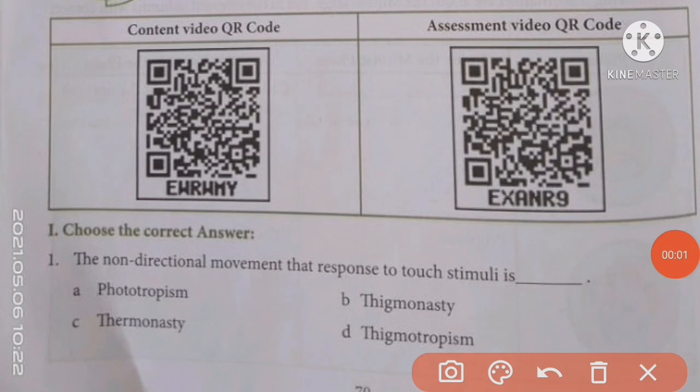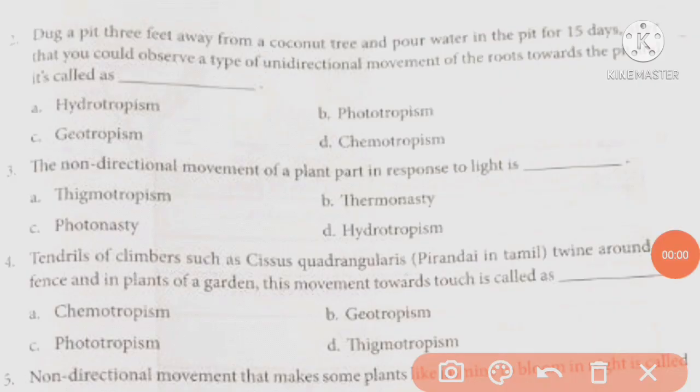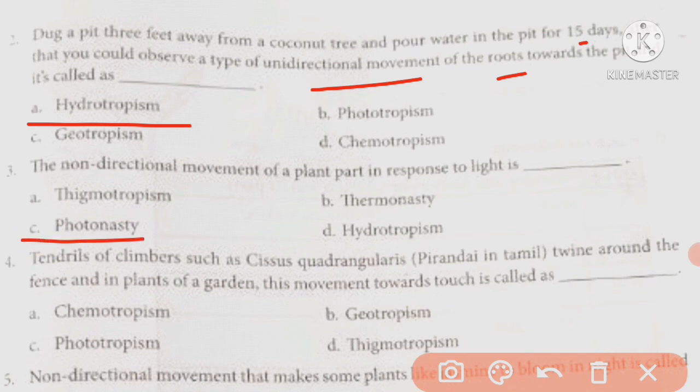Choose the correct answer. The non-directional movement that responds to touch stimuli is thigmonasty. Dig a pit 3 feet away from a coconut tree and pour water in the pit for 15 days. After that, you could observe a type of unidirectional movement of the roots towards the pit, and it's called hydrotropism. The non-directional movement of a plant part in response to light is photonasty.